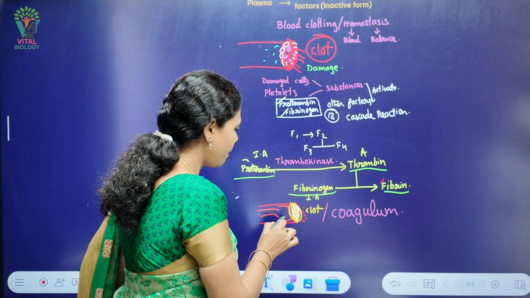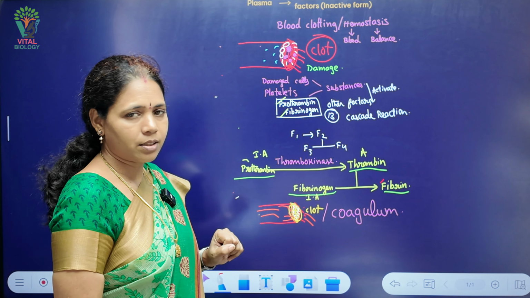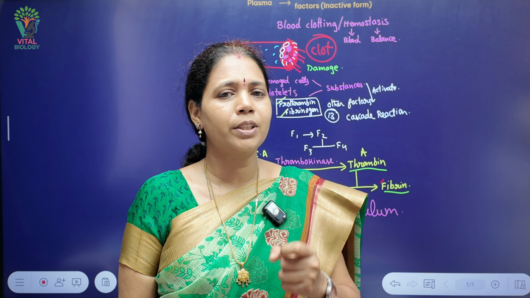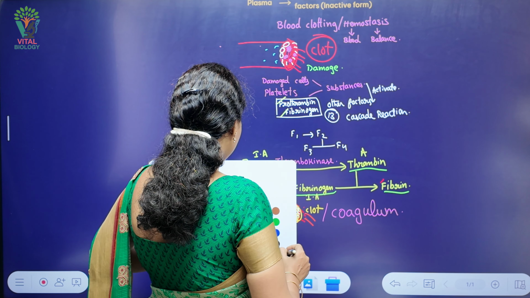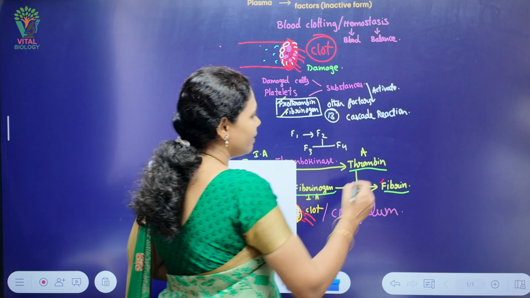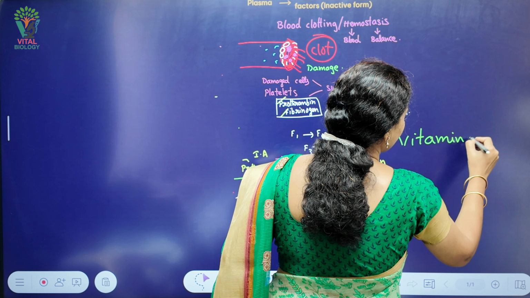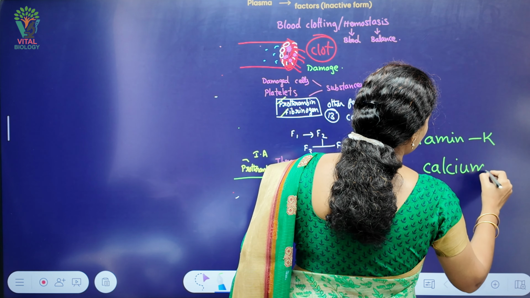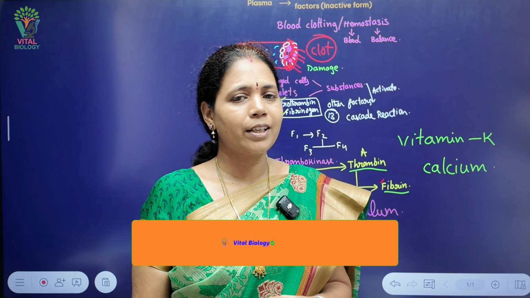So this is how blood coagulation occurs. Not only these clotting factors, but a few minerals and vitamins also play an important role in the coagulation process. One is vitamin K, and along with vitamin K, calcium ions also play a crucial role in this coagulation process.